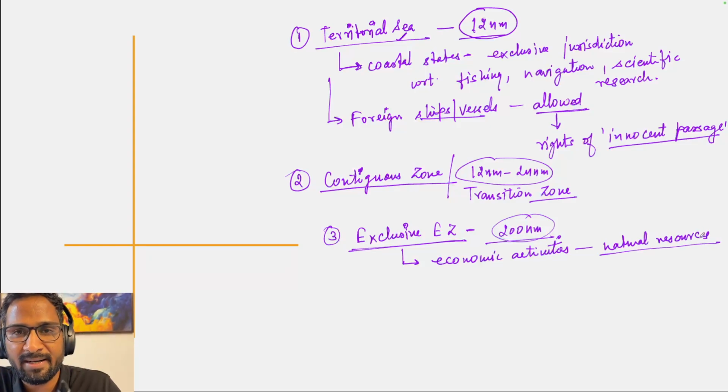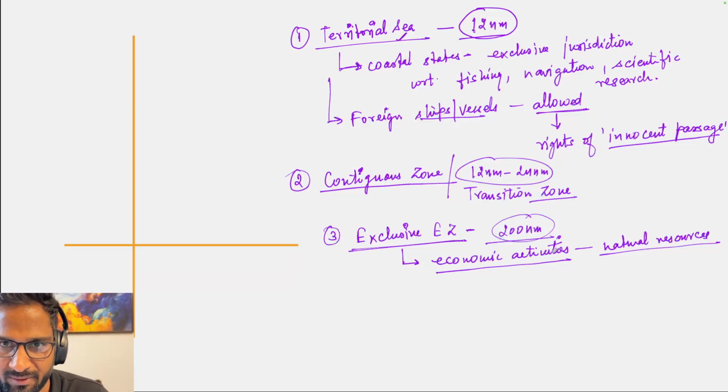So up to 200 nautical miles, whatever natural resources are present, the coastal states have the right for the economic activities. They can go for oil extraction, they can go for fishing, all these activities.